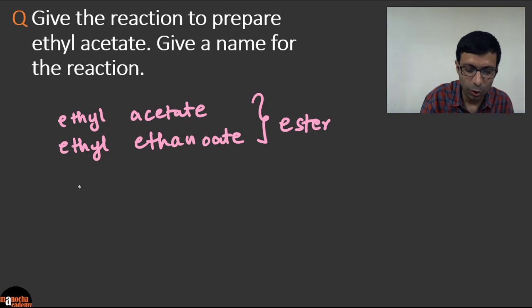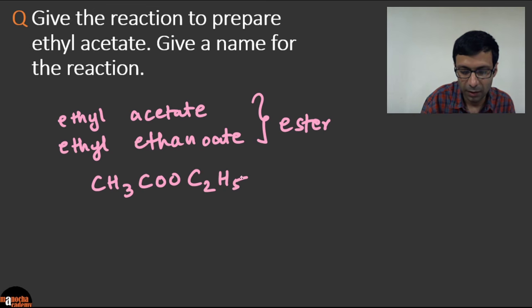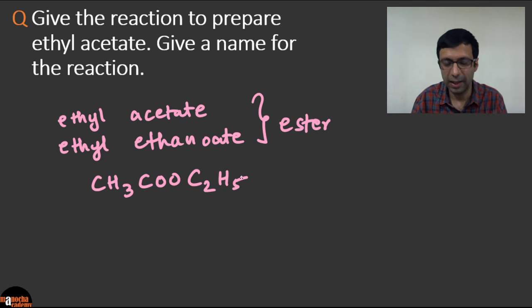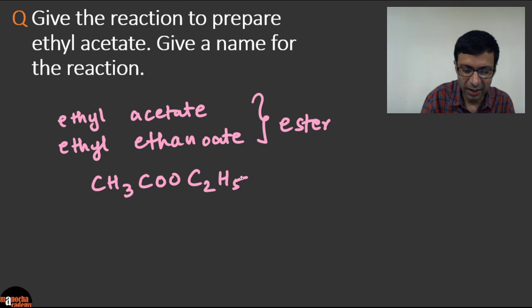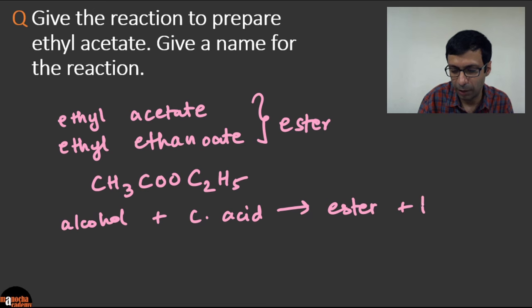Okay. And so what is the formula of the ester? First think of the formula. So you know the acetate ion is CH3COO and the ethyl part comes this side, right? So the compound we are talking about is ethyl acetate. And how do we get an ester? Very simple. We just saw in this quiz that you react an alcohol with a carboxylic acid. Okay. And that's going to produce ester and water.